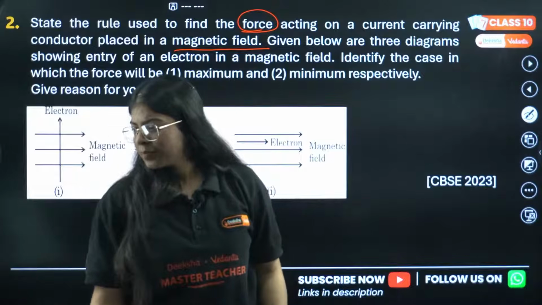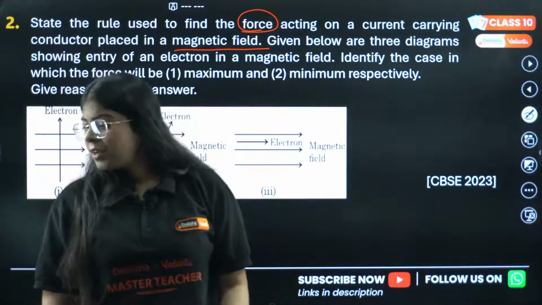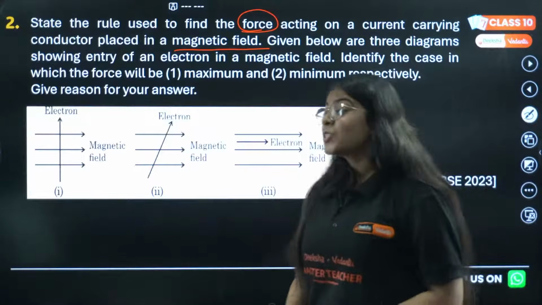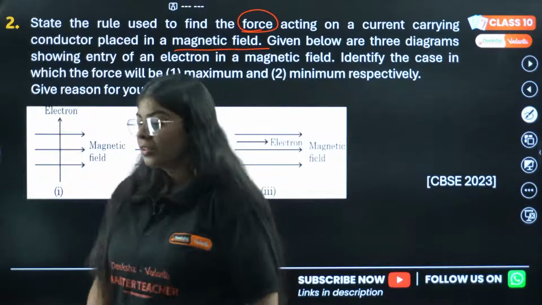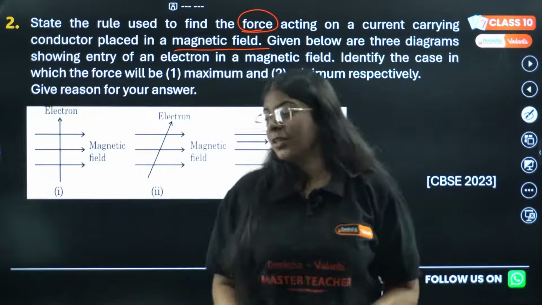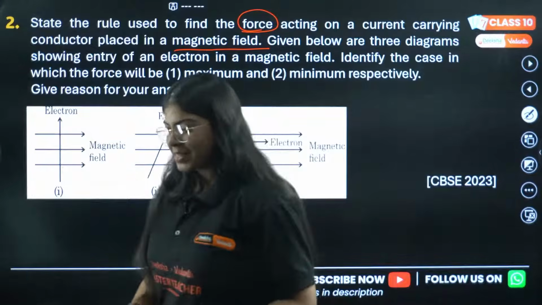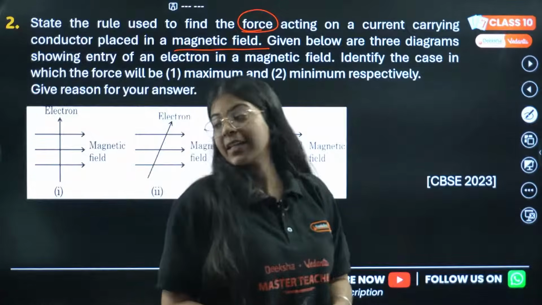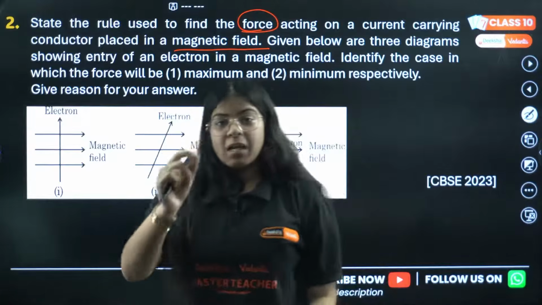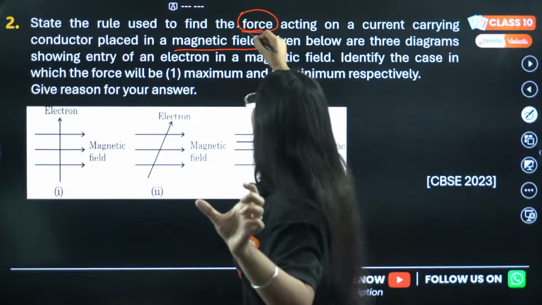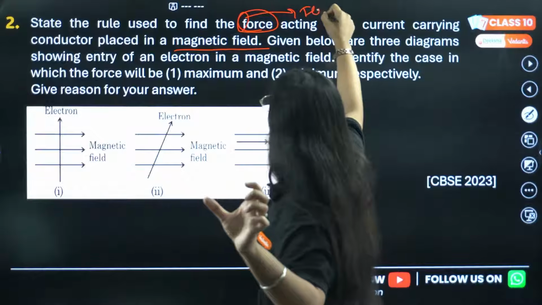No. Right hand thumb rule is different. There is one more rule that we use. That is Fleming's left hand rule. Don't you remember? Yes, Fleming's left hand rule. Correct. Remember force, F. From F you have Fleming's left hand rule.